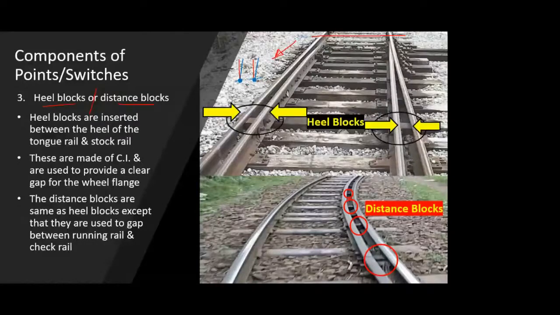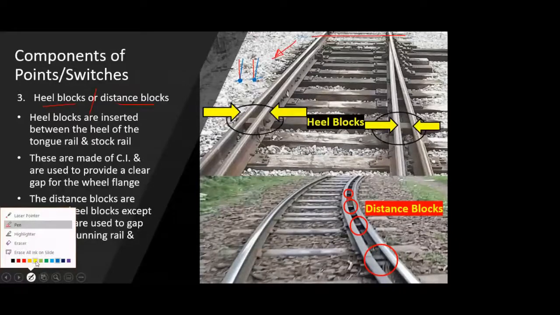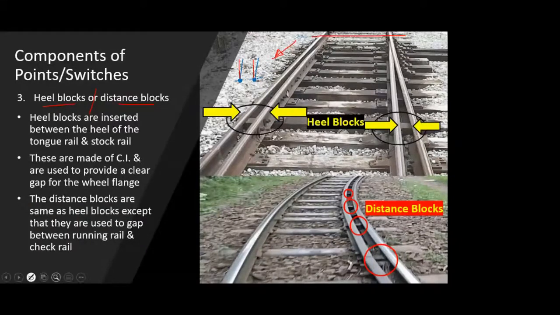So at that location, there will be a connection between your stock rail and tongue rail, because if I denote my stock rail with another color, maybe green color, this is the stock rail. So just understand the concept. The green ones are the stock rails, the red ones are the tongue rails at the initial location, and then they have been moved to the location denoted in blue color.